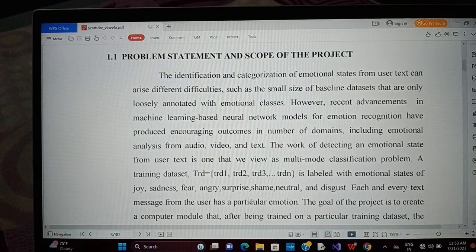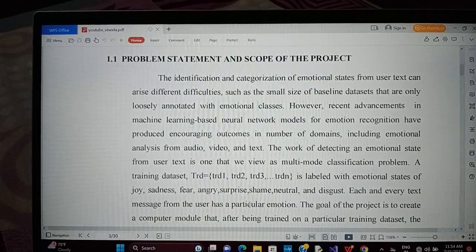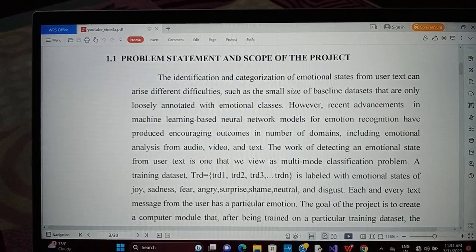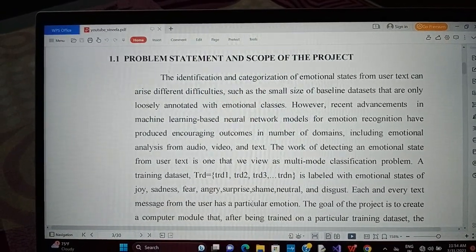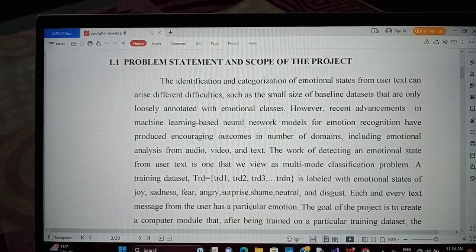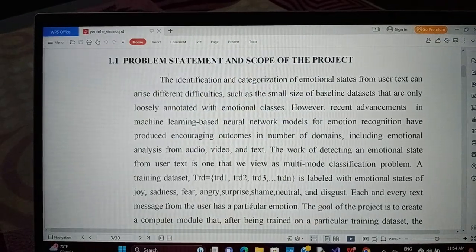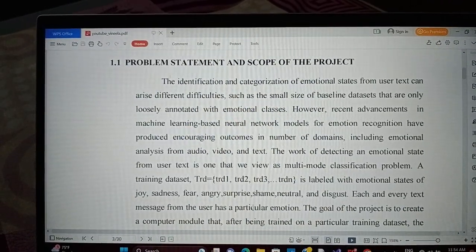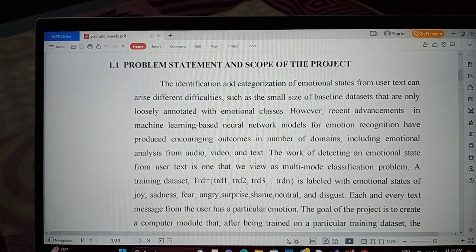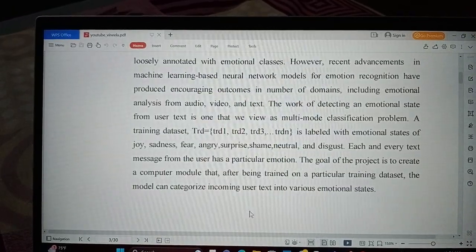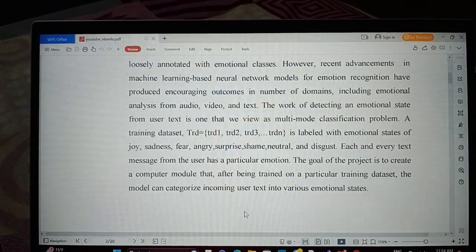The work of detecting an emotional state from the user text is one that we view as a multimode classification problem. A training dataset TRD is labeled with emotional states of joy, sadness, fear, anger, surprise, shame, neutral and distressed. Each and every text message from the user has a particular emotion. The goal of the project is to create a computer module that, after being trained on particular training data, can categorize incoming user text into various emotional states.